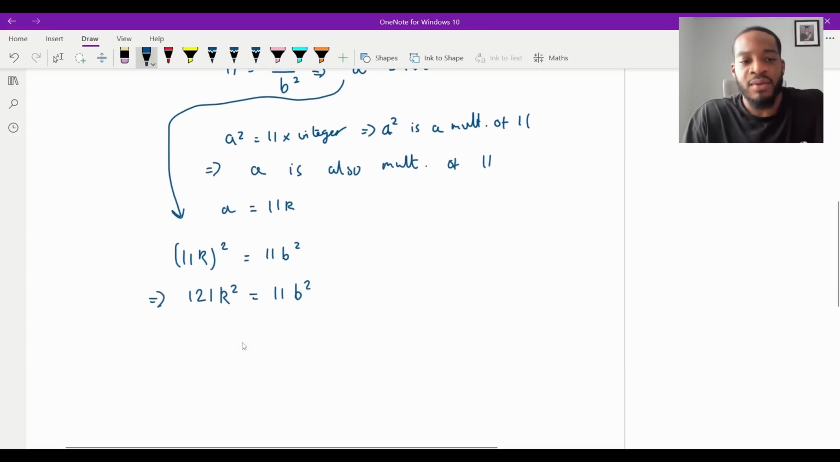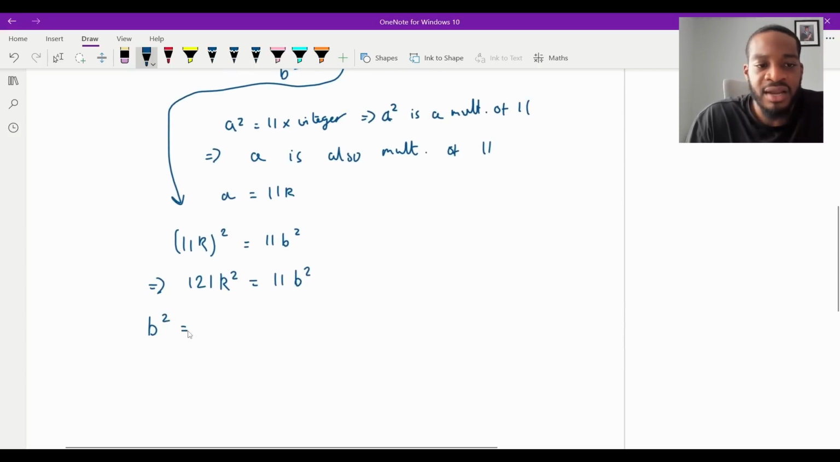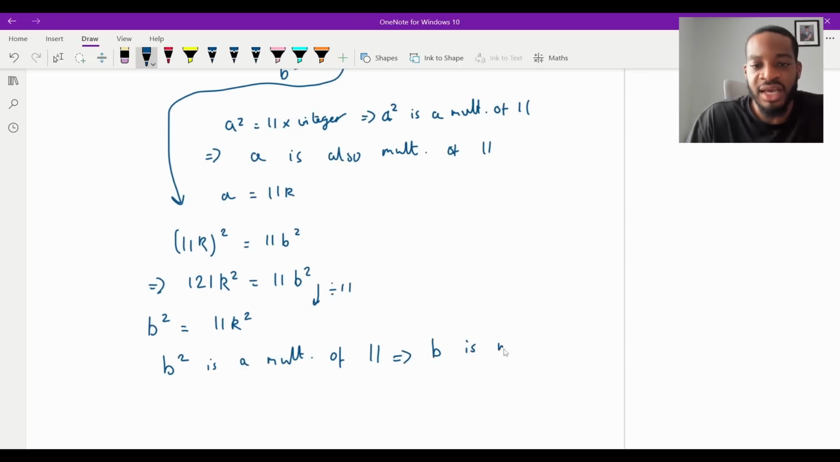And then for b squared, I'm going to just divide both sides by 11. And that would be 11k squared. If I divide both sides by 11, I'm going to get 11k squared. Now, what does that show me? Well, b squared is quite clearly a multiple of 11, because it's 11 times an integer. And then with that being said, this also implies that b is a multiple of 11, with the assumption that they gave us in the question. B is a multiple of 11.